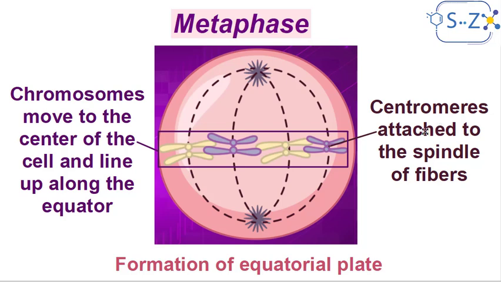Moreover, the centromeres, where the two sister chromatids are attached, as we said earlier, attach to the spindle of fibers, okay? The asters, of course, become positioned at opposite poles of the cell, one at one pole and the other at the opposite pole, and the spindle of fibers is between them. And the chromosomes, which align at the equatorial plate, will attach to the spindle of fibers. Each one will attach to a fiber using its centromere, okay?